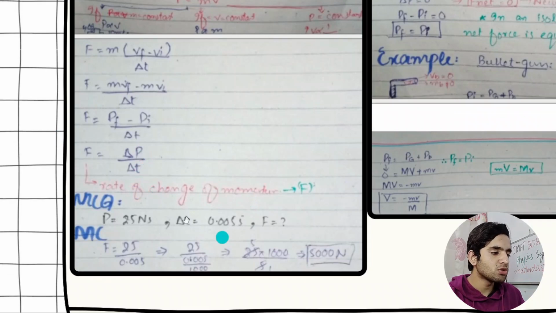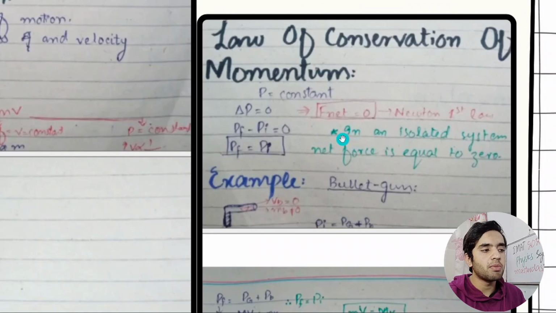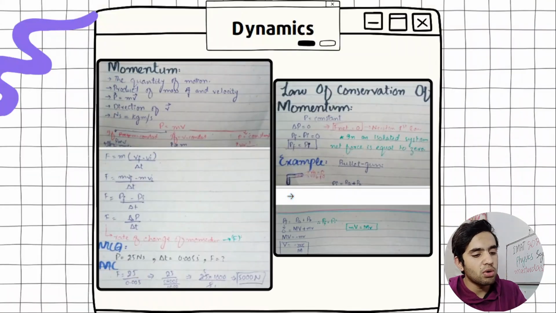by time. So I have added one formula, one example here. This is our law of conservation of momentum. P is equal to constant, momentum is equal to constant. It means that final momentum will always be equal to initial momentum in an isolated system. That force is equal to 0, because del p is equal to 0, p is constant. It means that pf minus pi is equal to 0, del p is equal to 0, and force is equal to del p divided by del t, then force will be 0. So I have added the bullet gun example. This is the mathematical form. If you want to look, you can look at it.